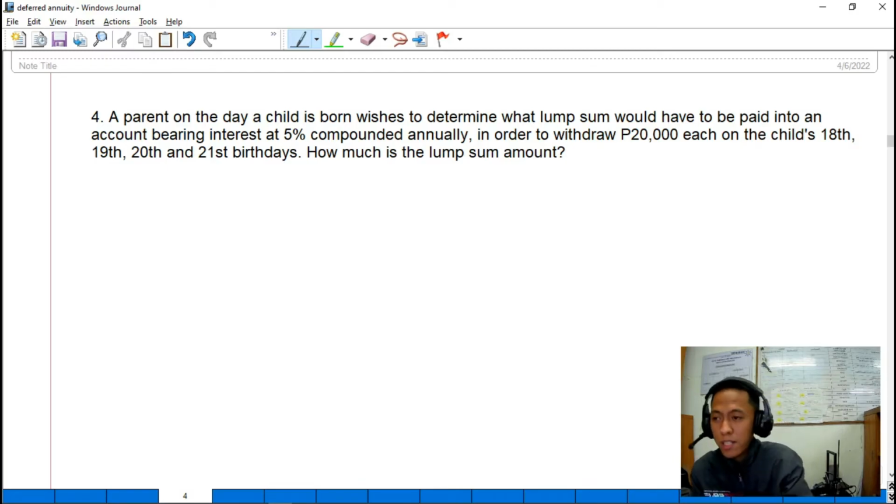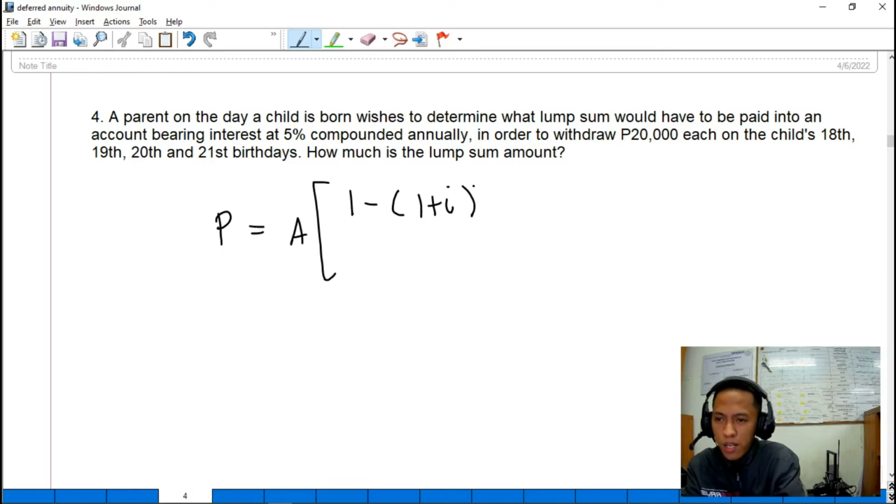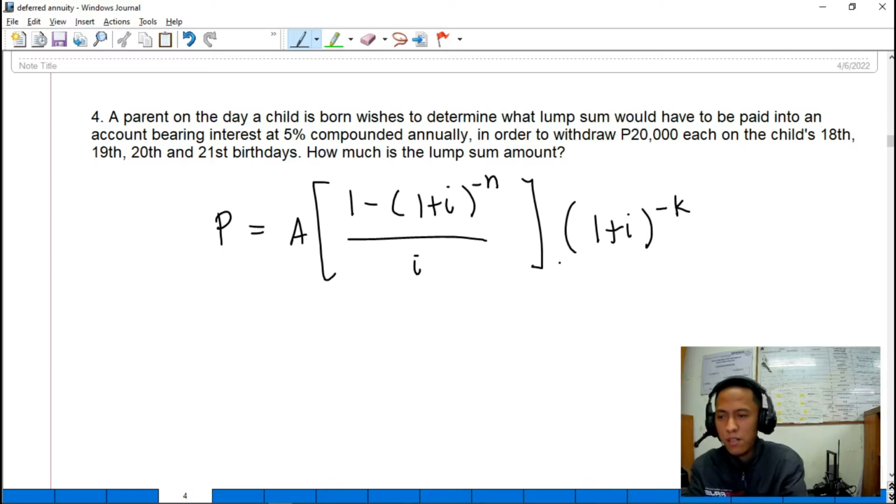The formula, guys, that we will use for the present cost of the deferred annuity, or the present value, is P is equal to A times the quantity 1 minus 1 plus I raised to negative N, all over I, times the quantity 1 plus I raised to negative K. Let's define each variable.